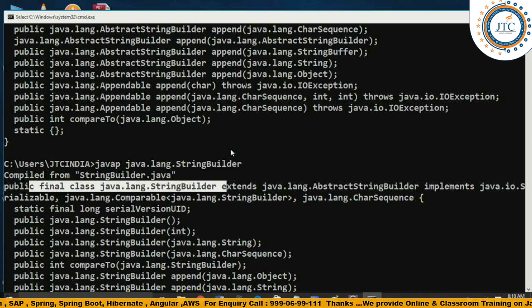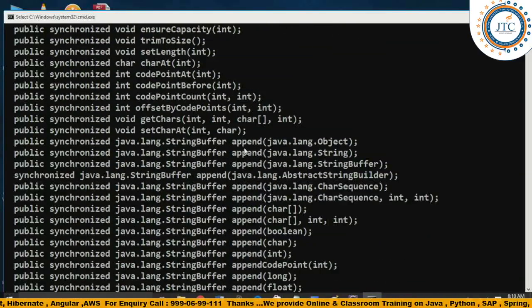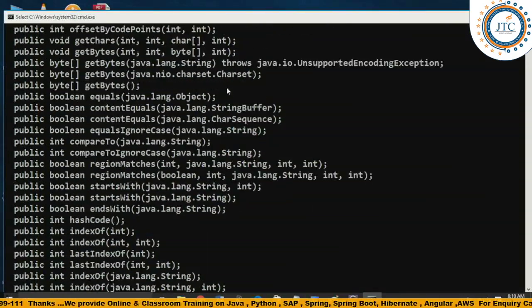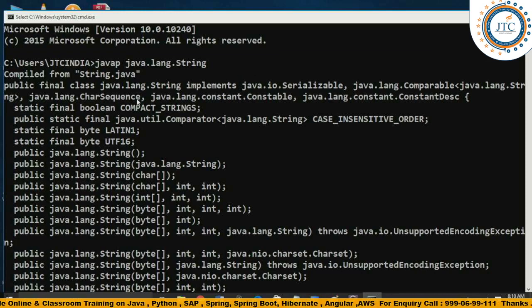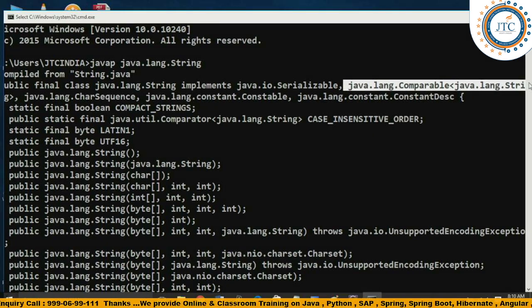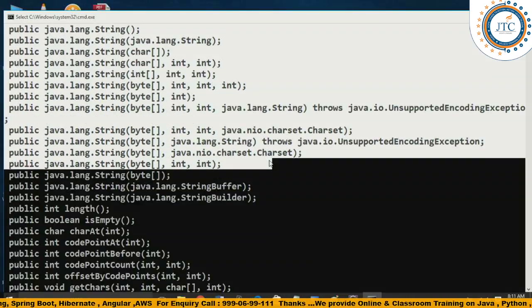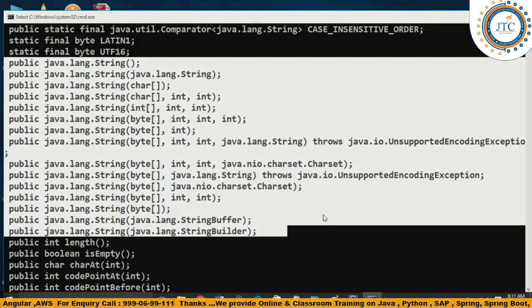Now, if we talk only about the String class, it is a final class. What is the meaning of a final class? If any class is final, what does it mean? And see, it is implementing the Comparable interface, which is a very, very important point. I'll come to all these things. One more thing I am trying to show you: here you can see a variety of constructors available inside the String class.